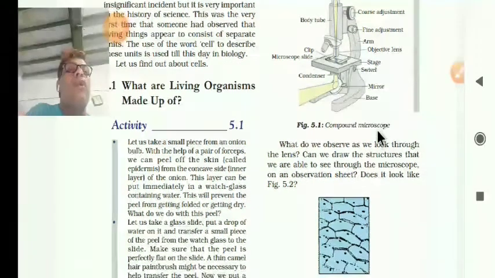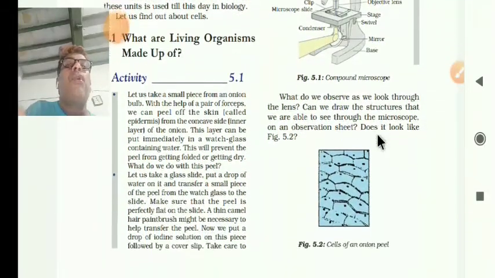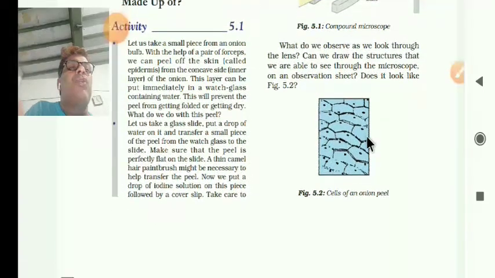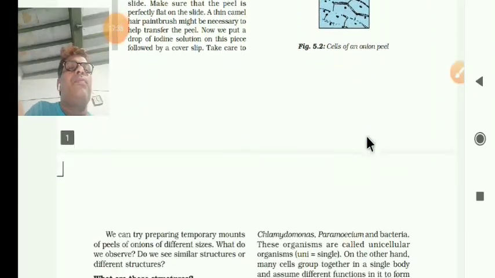Now what do you have to do? What do you have to observe? What do we observe as we look through the lens? So what will you see? Then can we draw the structure? What we are seeing, you have to take your notebook page and draw that. See through the microscope and the observation sheet, and draw it. What does it look like? You have to see that.